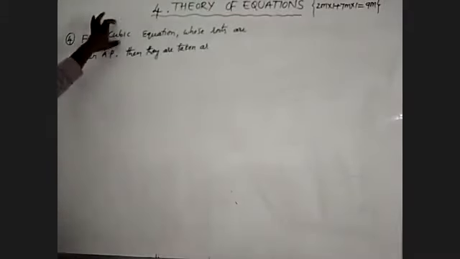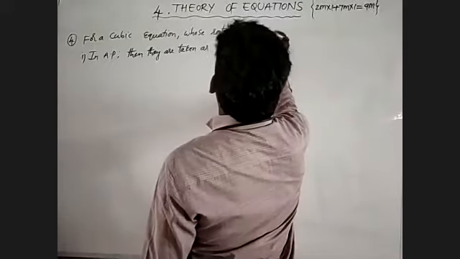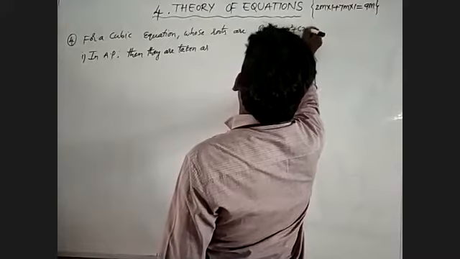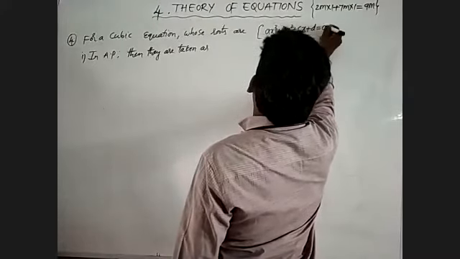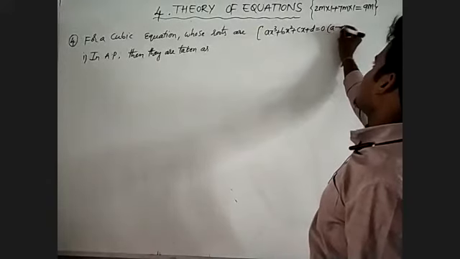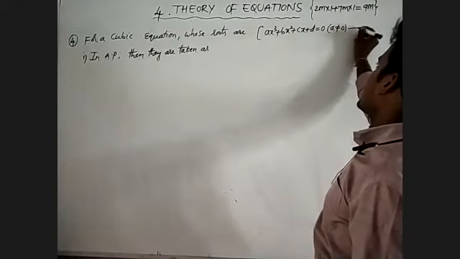What is the form of a cubic equation? A cubic equation is of the form ax cube plus bx square plus cx plus d equal to 0. Here the first coefficient is a, given that a is always not equal to 0.